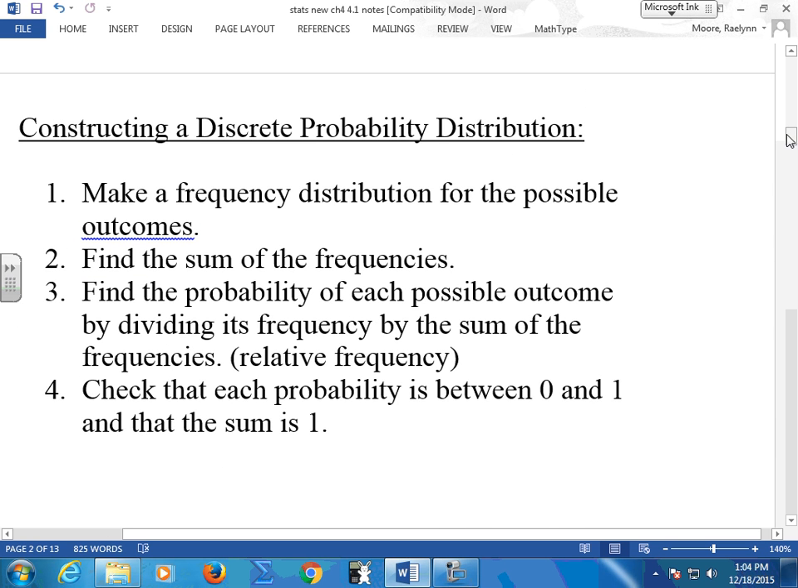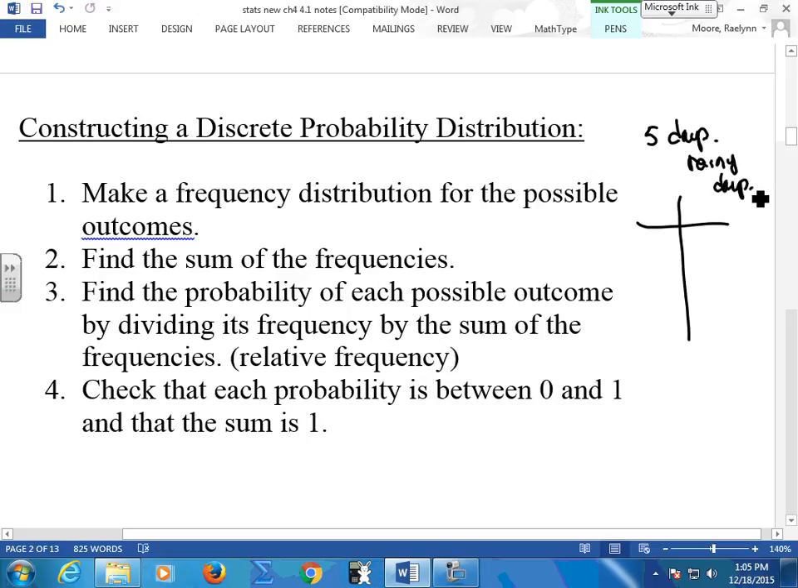So the first thing we're going to do, and we've done this before, is we're going to make your frequency distribution. We're going to use your table. We're going to say, okay, out of 5 days you're on vacation, we're going to calculate the rainy days.